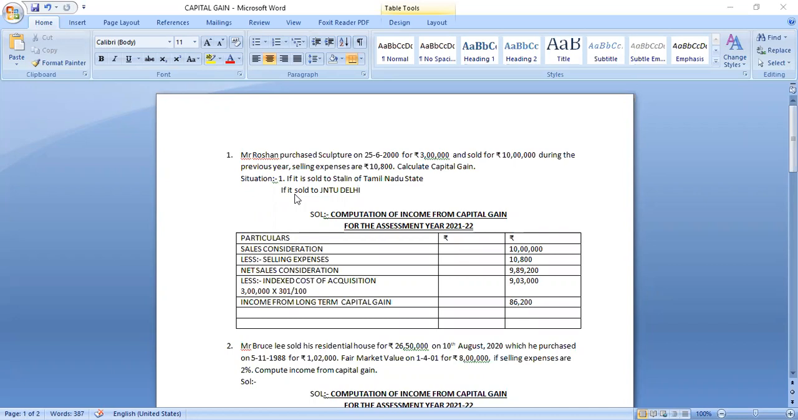Now today we'll discuss the topic problems on capital gain. So just look at the Word document.